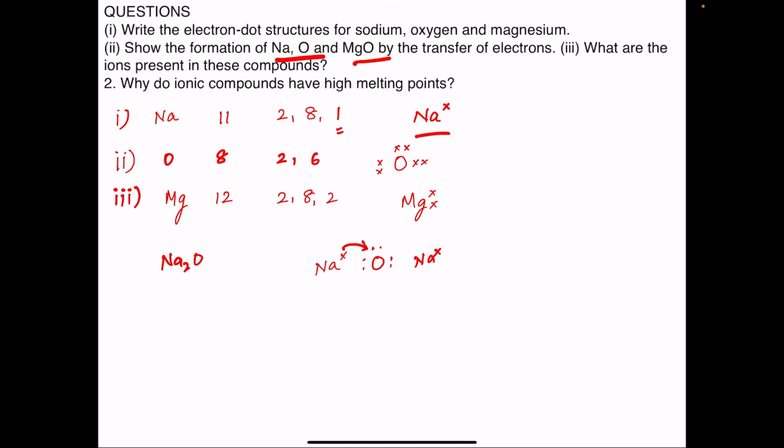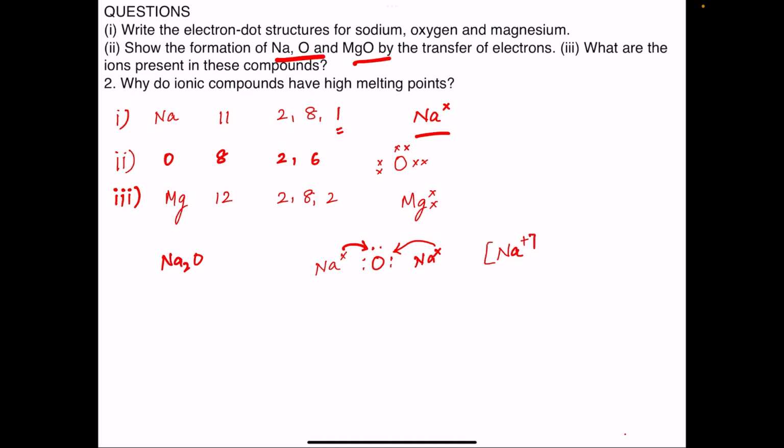Sodium transfers its electron to oxygen. This sodium atom also transfers its electron to oxygen. So each sodium atom gives one electron present in its valence shell to oxygen. So here each sodium atom gets a positive charge, forming a sodium ion.